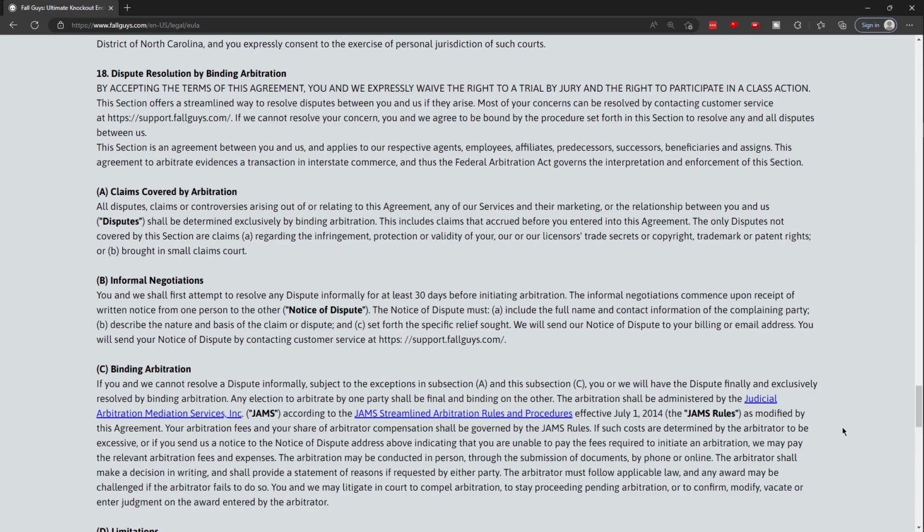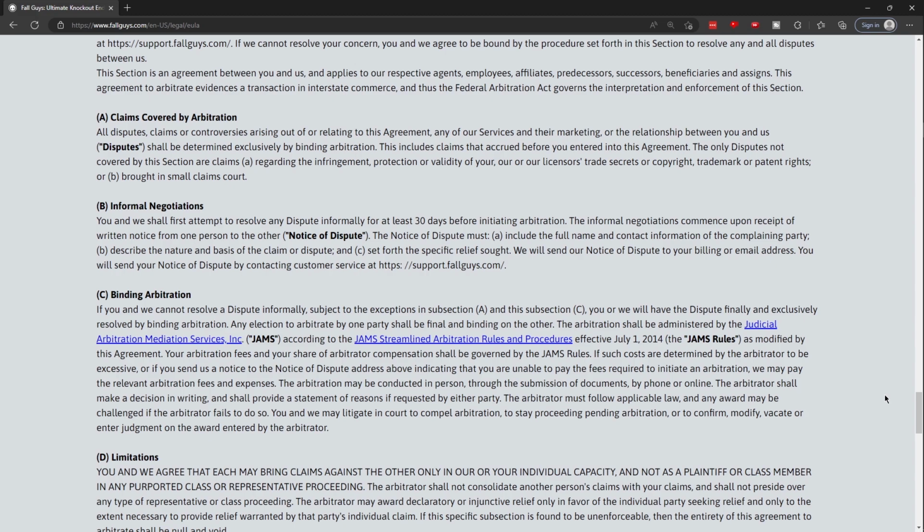This section is an agreement between you and us and applies to our respective agents, employees, affiliates, predecessors, successors, beneficiaries, and assigns. This agreement to arbitrate evidences a transaction in interstate commerce, and thus the Federal Arbitration Act governs the interpretation and enforcement of this section. A. Claims covered by arbitration. All disputes, claims, or controversies arising out of or relating to this agreement, any of our services and their marketing, or any of the relationship between you and us shall be determined exclusively by binding arbitration. This includes claims that occurred before you entered into this agreement.